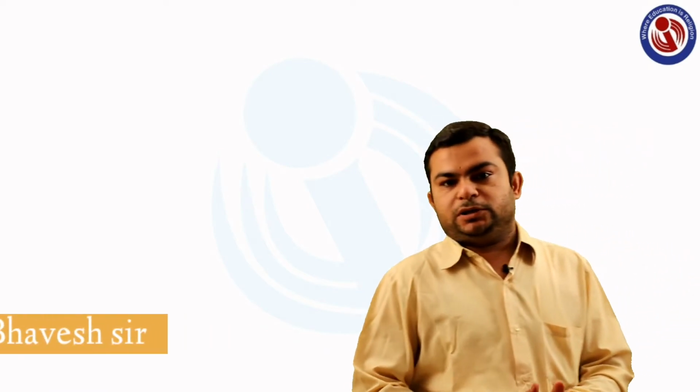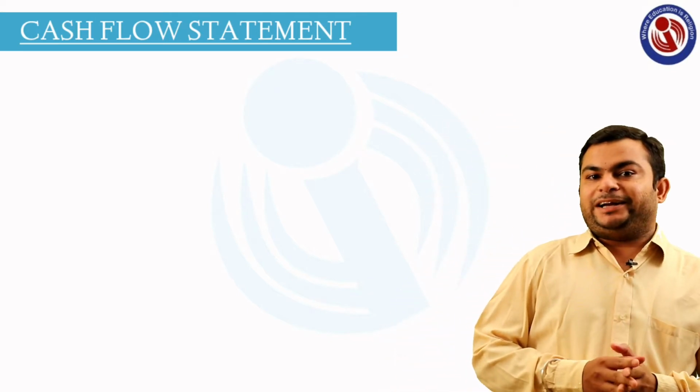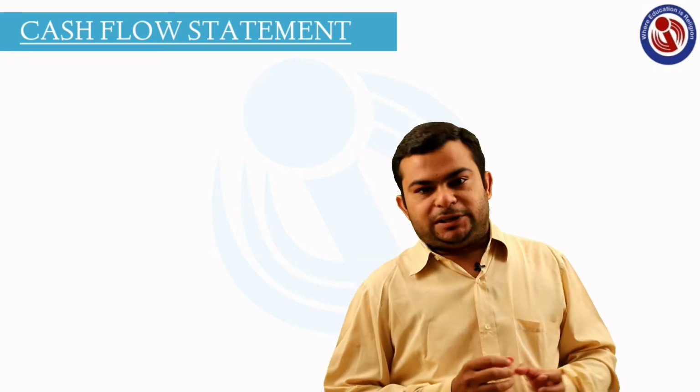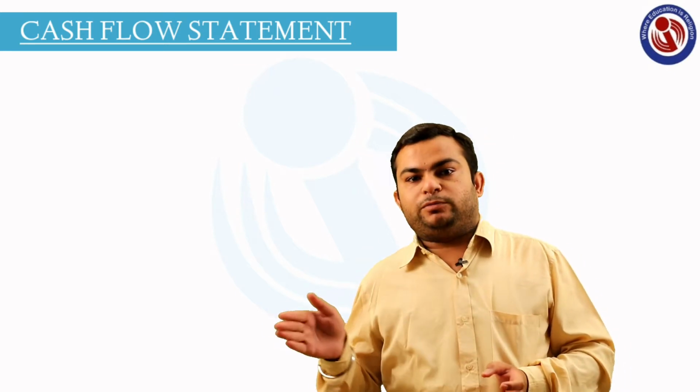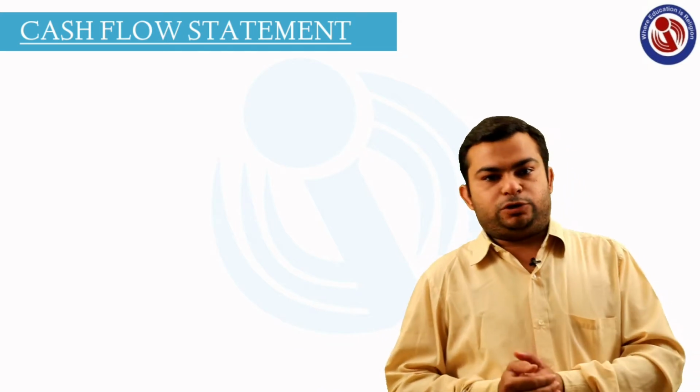Today we are going to discuss one of the topics of accounts. You will be getting all the information about accounts, and of that we are going to discuss at present chapter number 6 of part 2. The name of the chapter is cash flow statement. Cash flow statement itself indicates how much cash we are getting in our business and how much cash is going out from the business. That statement is called a cash flow statement.